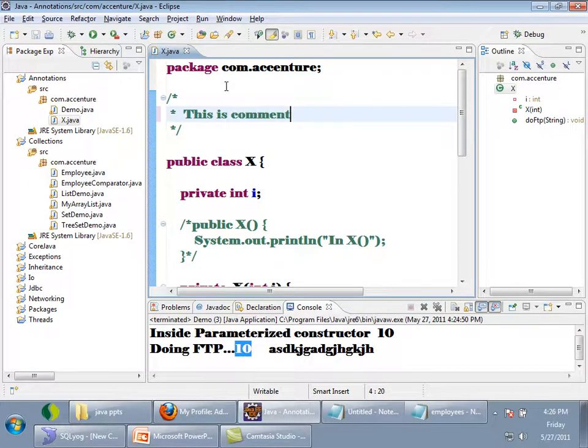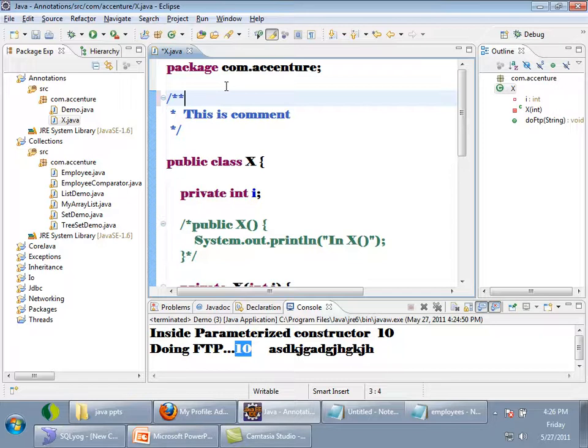Do you agree? Now what is this? Is it still a comment? It is a Javadoc comment. We can generate Java documentation.